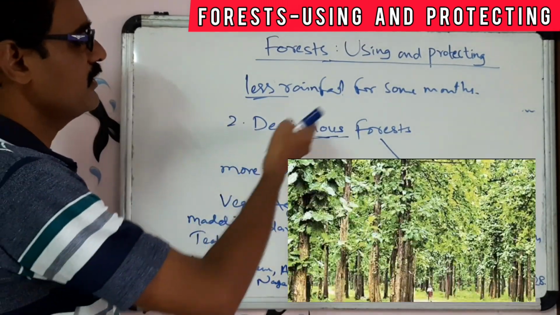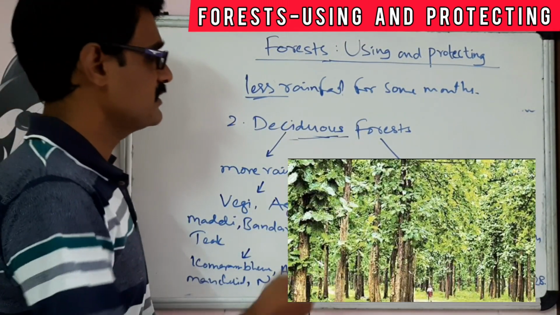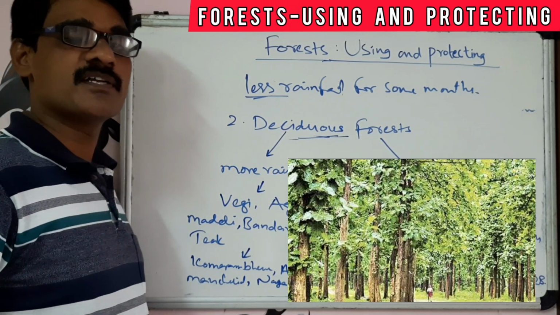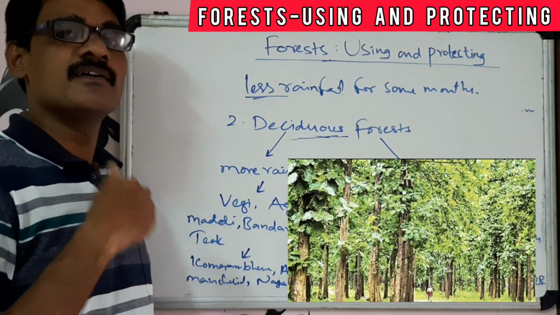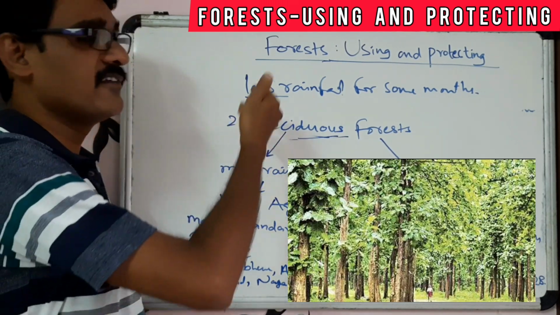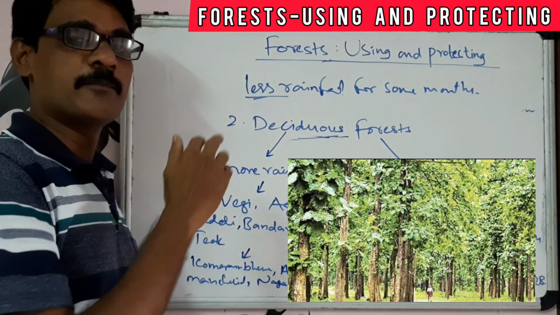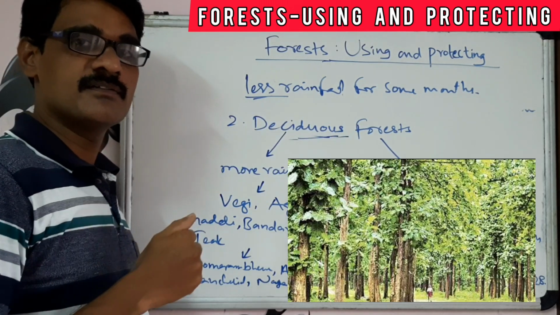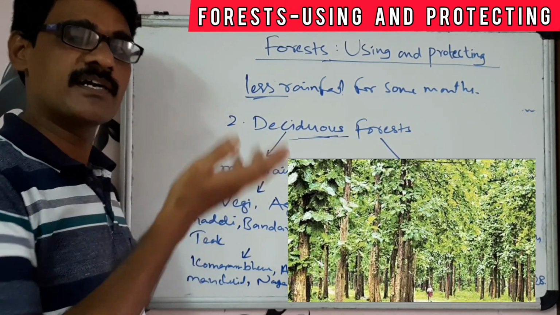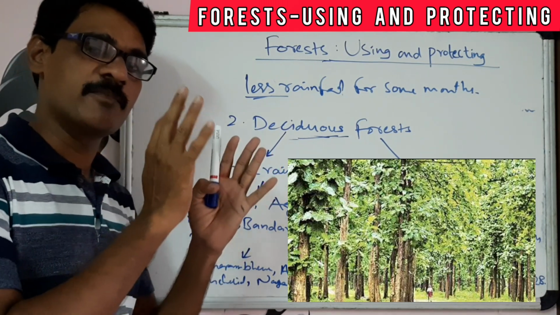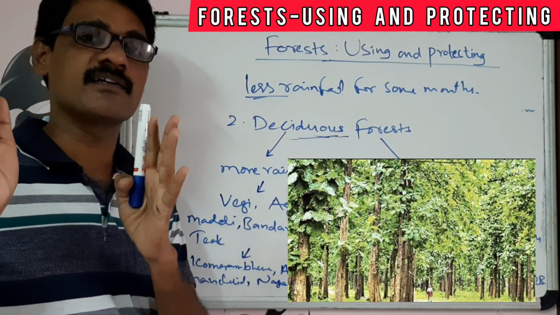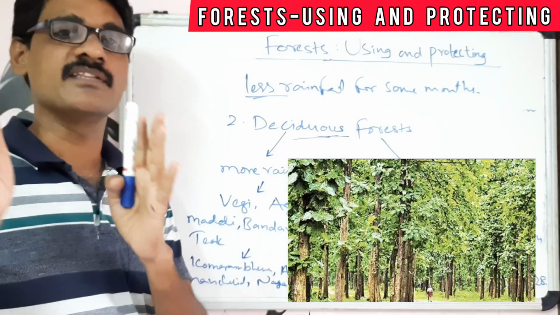Then we go to the second type of forest, the deciduous forest. The deciduous forest will grow in the region which has less rainfall for some months, and the remaining months throughout the year it will have hot conditions. For some months very little rainfall, and the remaining months of the year are very hot in this region.